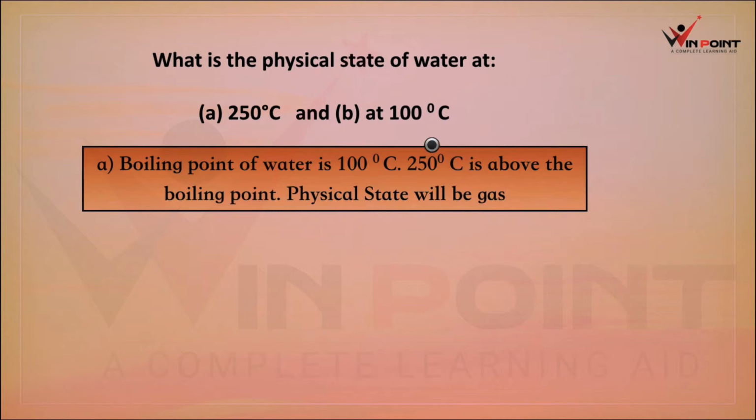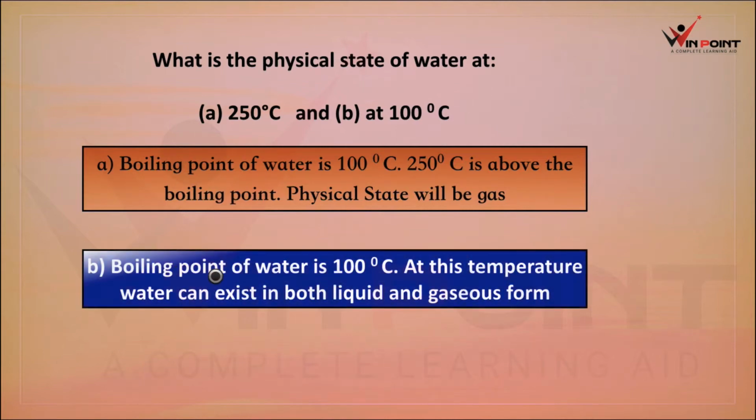Now we can discuss 100 degrees Celsius. 100 degrees Celsius is the boiling point of water and it will be converting into vapor. So we can say that both states are possible. Water at 100 degrees Celsius is possible, and at the same time, vapor at 100 degrees Celsius is also possible. At the boiling point, water can exist in both liquid and gaseous form.